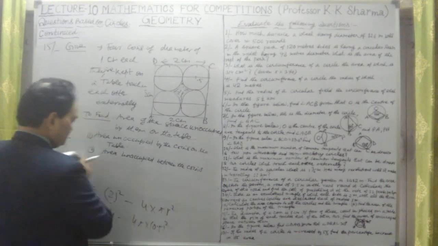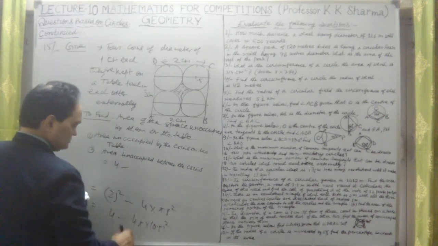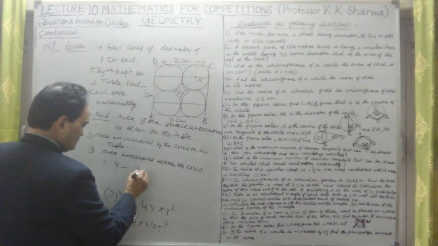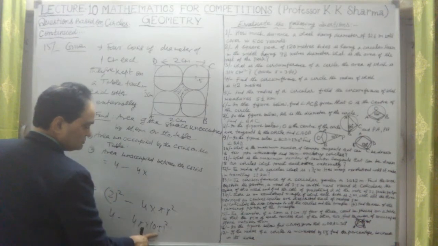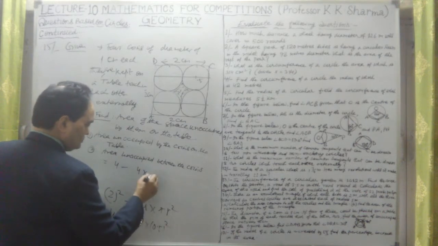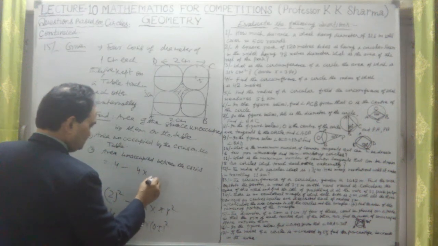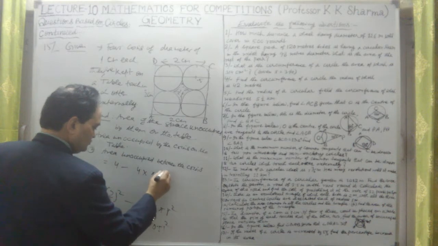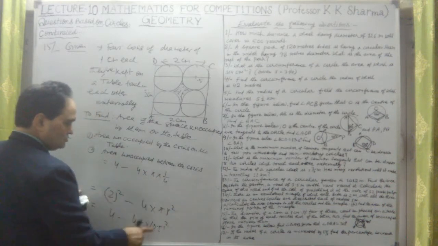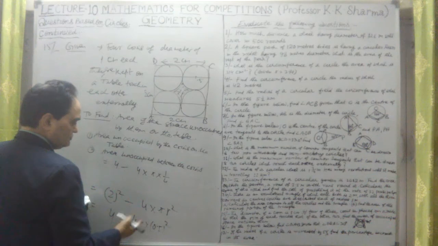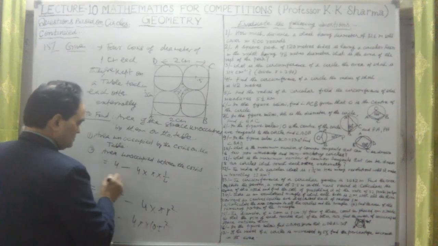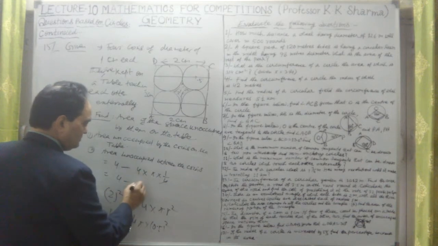Let me take this. This is 4 minus 4 into the area of a coin. Now this 0.5 is 1 by 2, and 1 by 2 squared is 1 by 4. Only pi it will be. So this is the value only. This is 4 into pi into 1 by 4, for 1 by 2 squared means 1 by 4. So 4 minus this value, the 4 cancels out, only pi.